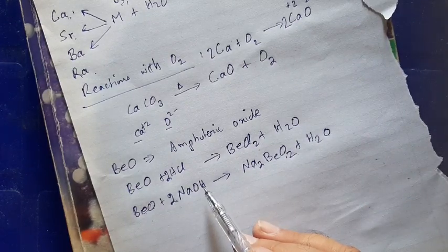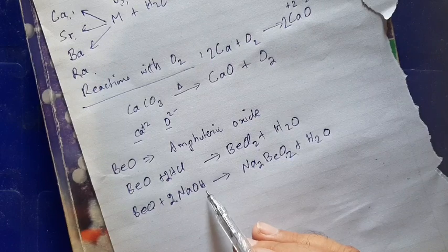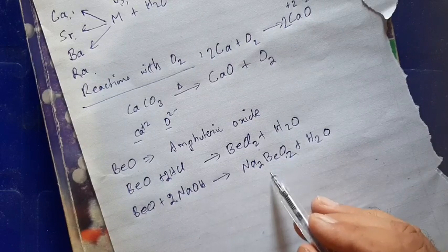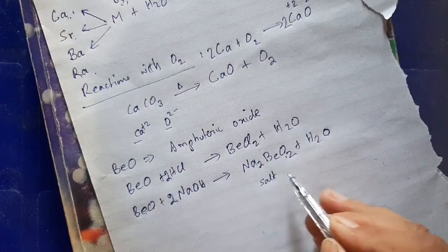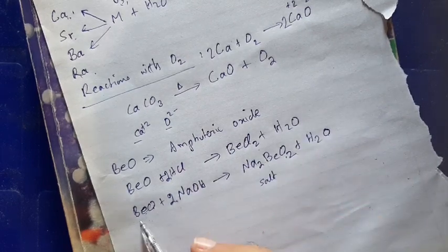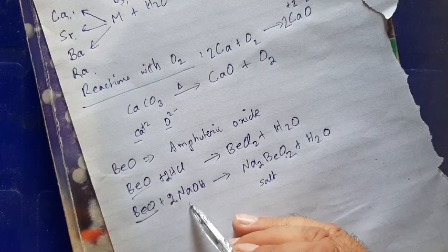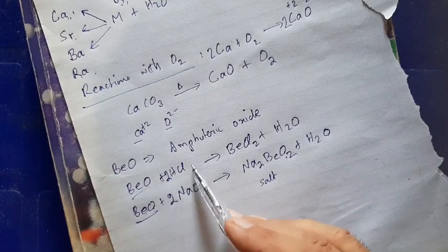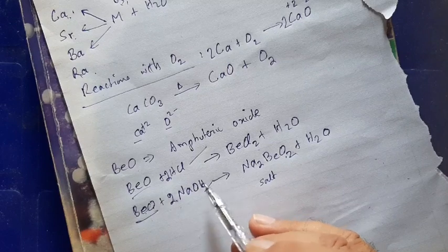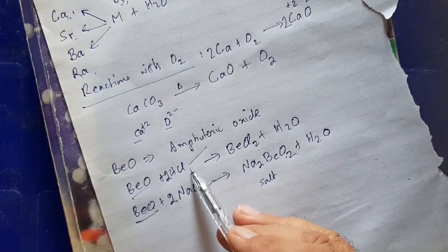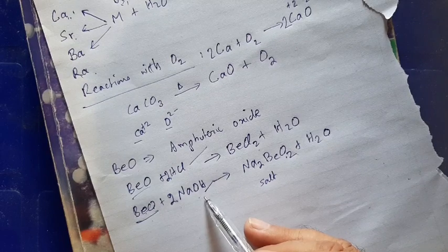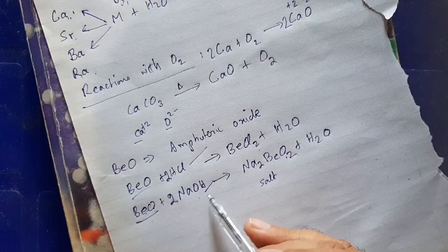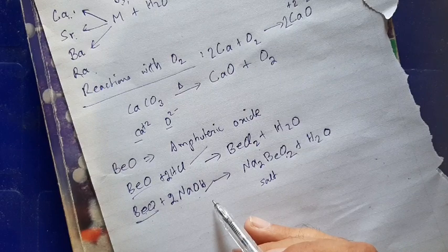So that is, the oxides of other metals are basic in character. Sodium beryllate, that is a salt, and beryllium chloride, that is a salt, plus water: neutralization. Beryllium oxide is an amphoteric oxide. It reacts with both acids as well as bases. It dissolves in both acids as well as bases. So beryllium oxide, beryllium hydroxide or beryllium metal, they show amphoteric properties here.